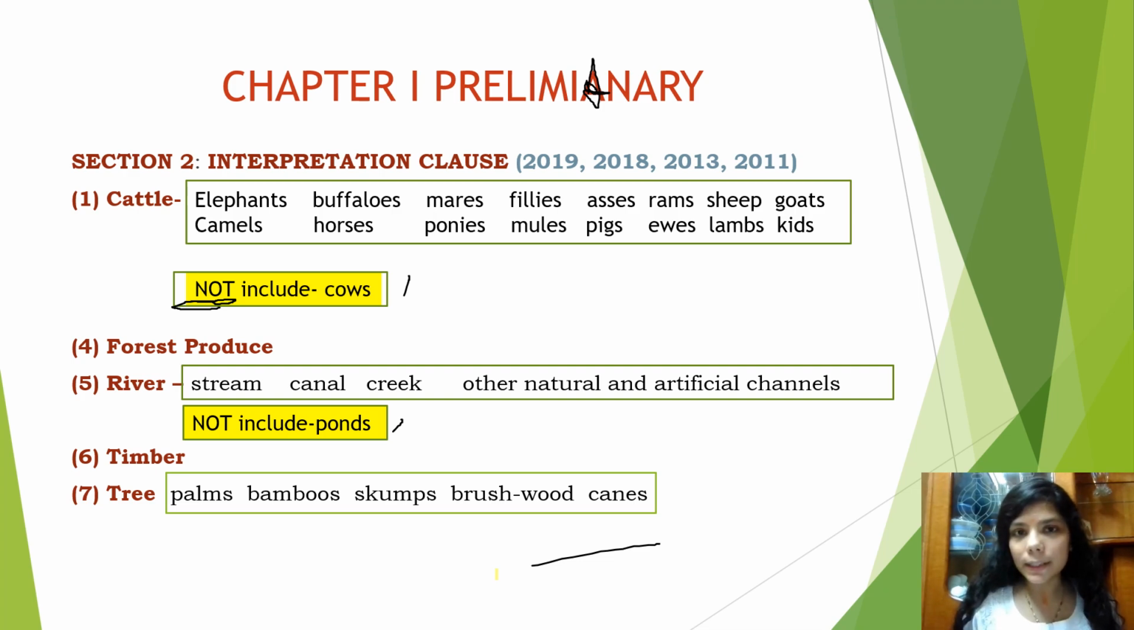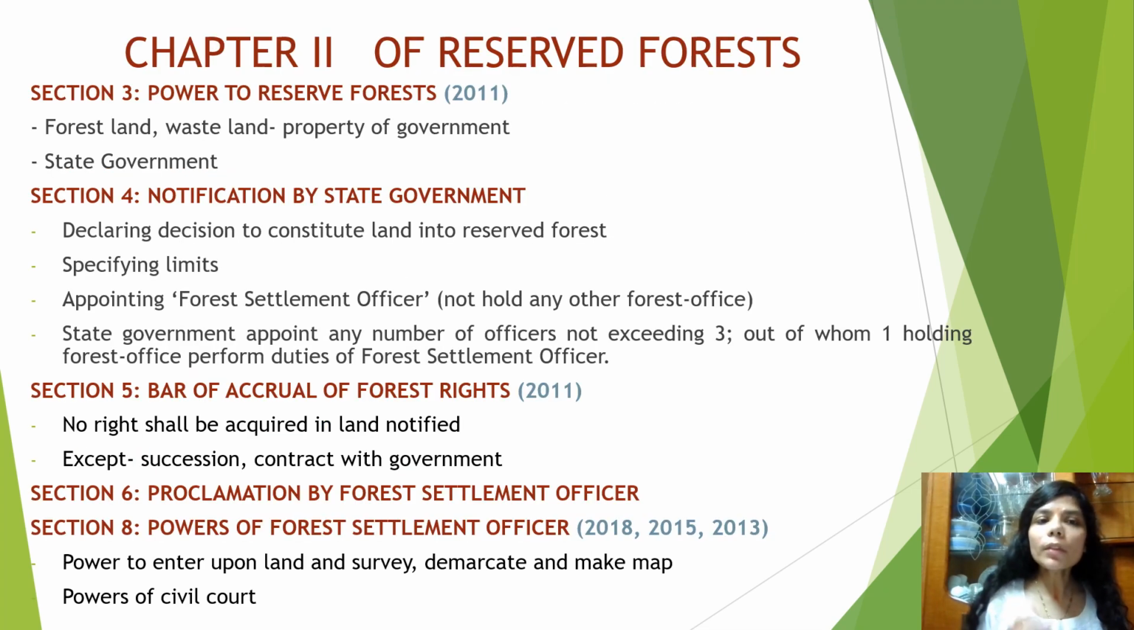Moving on to another slide. Chapter 2 comprises reserved forest. It comprises sections 3 to 27. I'm going to discuss only the important sections from which questions have been framed. Section 3, power to reserve forest. Who can reserve forest? The state government. This is important. What can be declared as reserved forest? Any forest land or wasteland which is the property of the government.